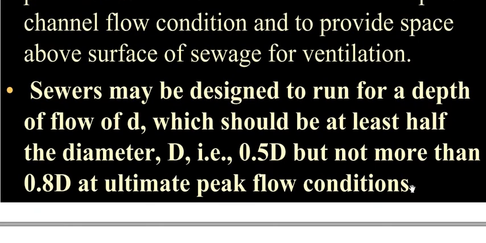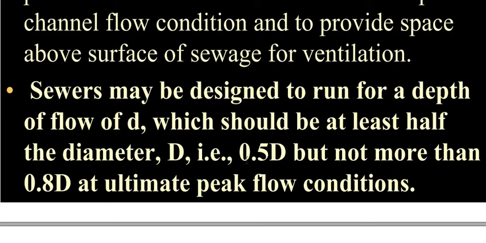Suppose the depth of the flow is small d, and the diameter of the pipe is capital D. The depth of flow should be at least half of the diameter, that is 0.5 D, meaning it is flowing at the half condition, not in the full condition.